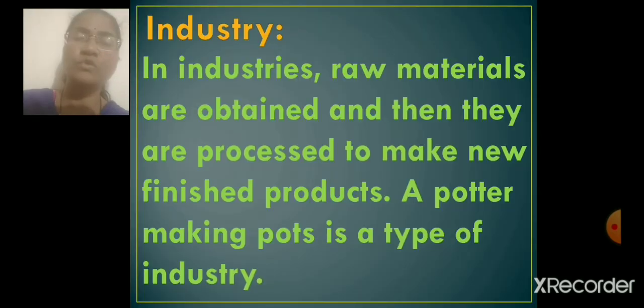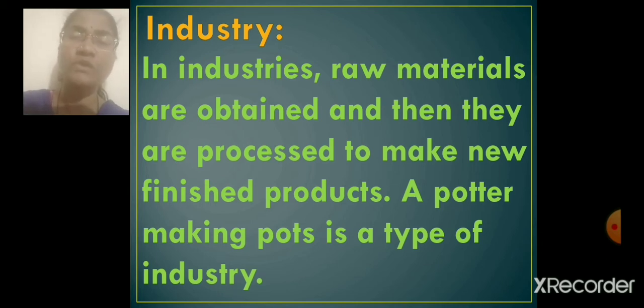Today we will continue with part 3 of lesson number 22, Who Fulfills Our Needs. So let us begin. Today we are going to learn what is an industry. In industries, raw materials are obtained and then they are processed to make new finished products.